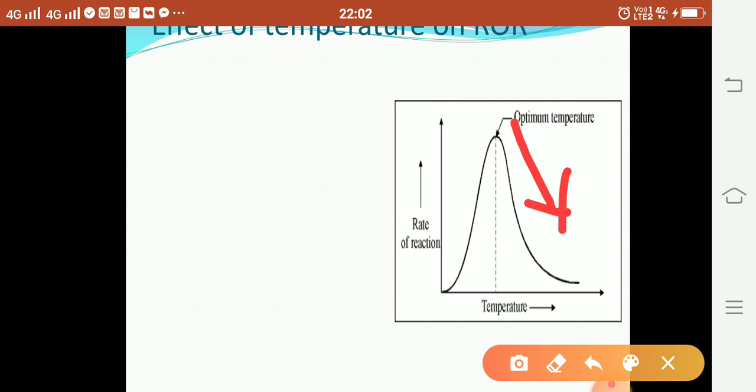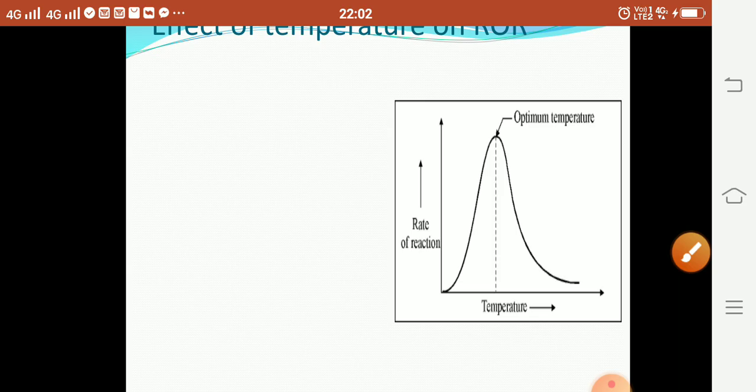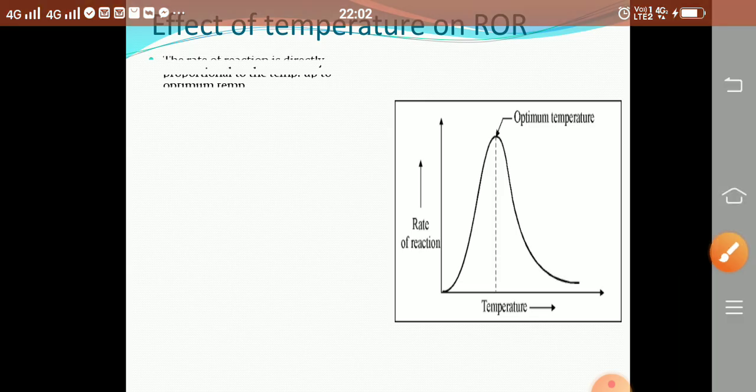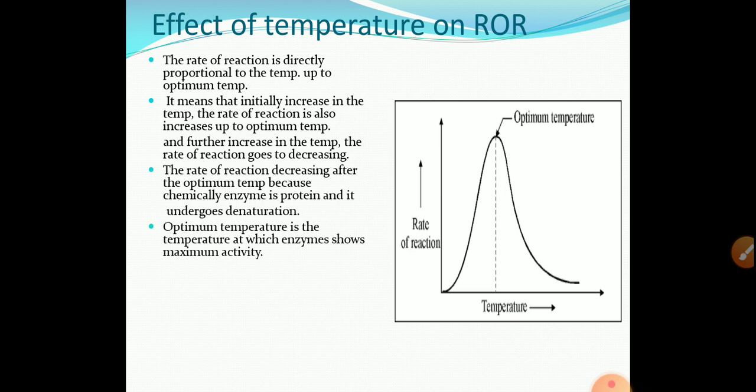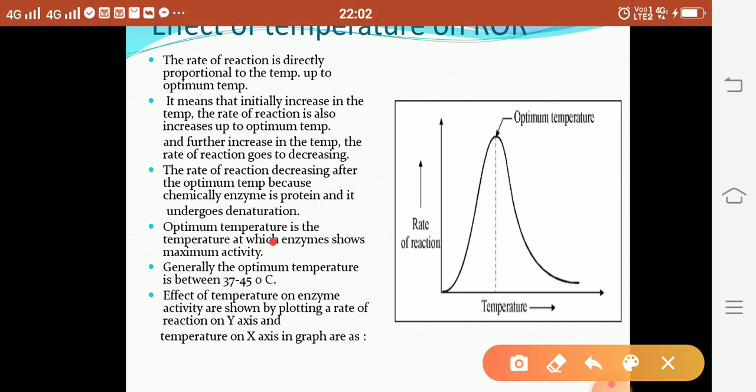Due to that, the rate of reaction decreases, and this effect can be shown by plotting temperature on the x-axis and rate of reaction on the y-axis. Optimum temperature means the temperature at which enzyme shows maximum activity, and generally optimum temperature is between 37 to 45 degrees Celsius.